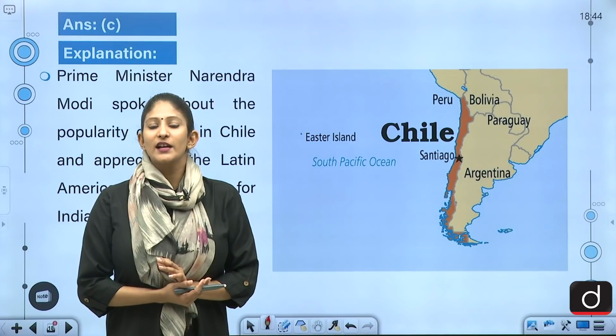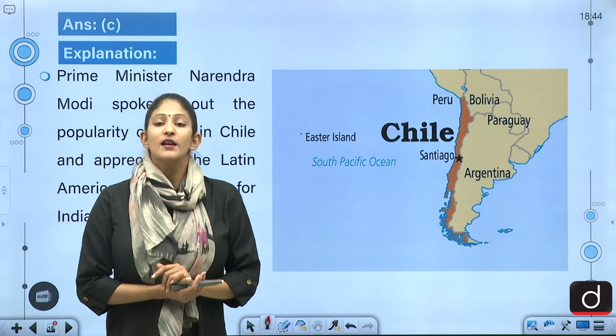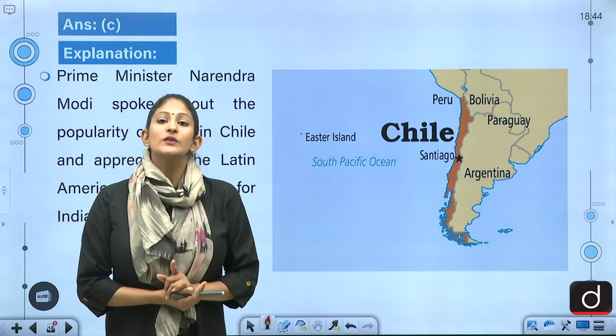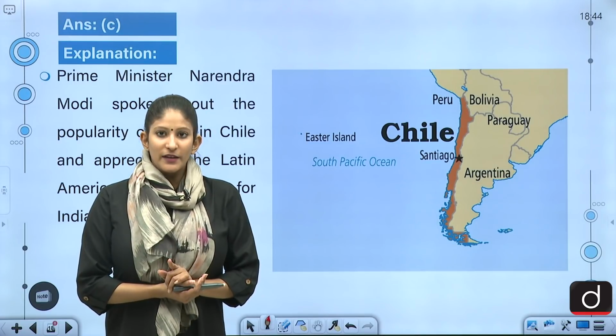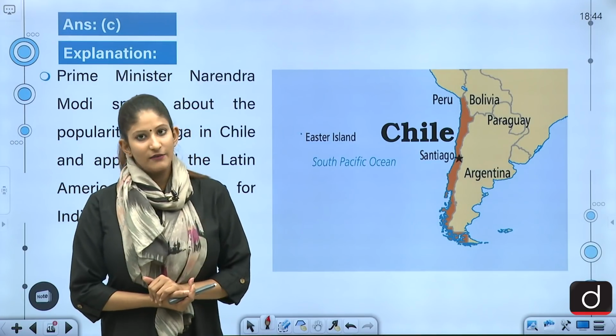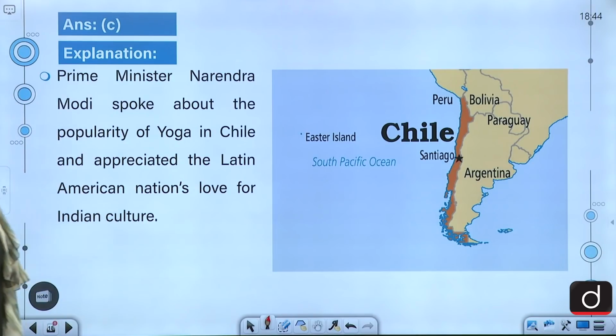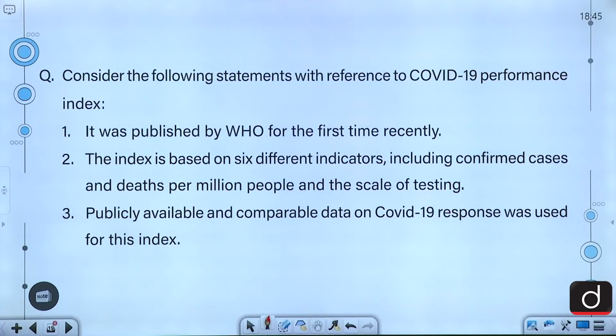Lithium triangle is a triangle where lots of lithium reserves are found. The triangle includes Argentina, Bolivia and Chile as well. Alright. So, Prime Minister Narendra Modi spoke about the popularity of yoga in Chile and appreciated the Latin American nation's love for Indian culture. Moving on.